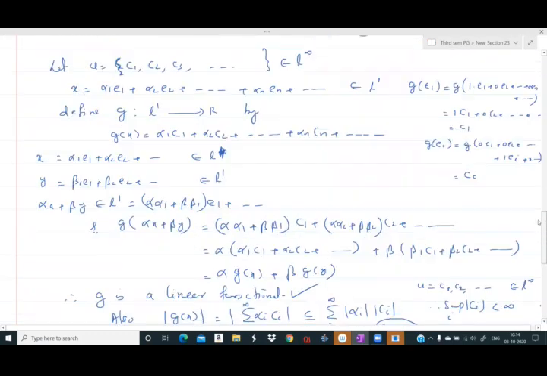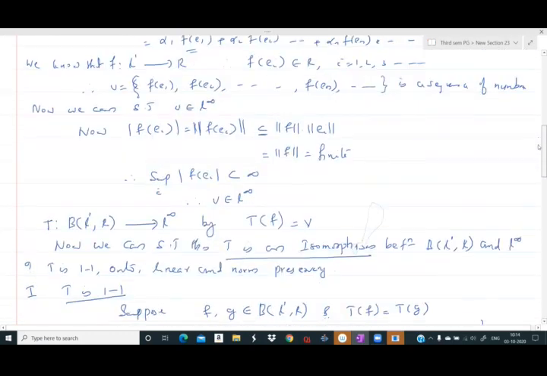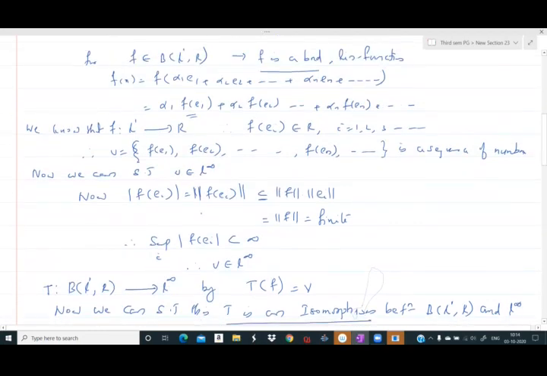we already have, see from here, modulus of f of ei is less than or equal to norm of f. Therefore, supremum of modulus of f of ei is less than or equal to norm of f.